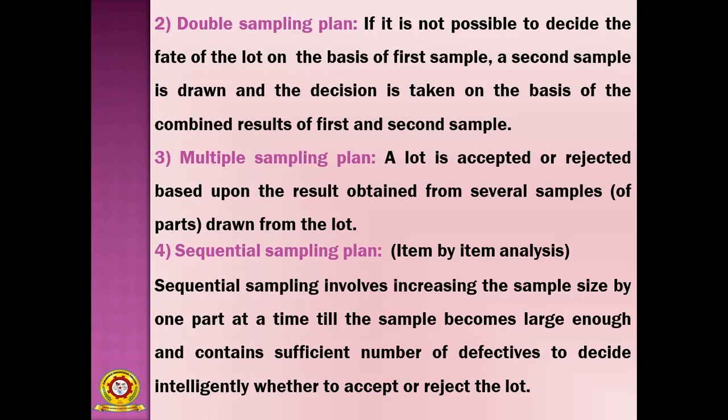So the second sample result is also considered, and combining both the results, finally you come to a conclusion. Okay, so this is very, very important. So double sampling plan.